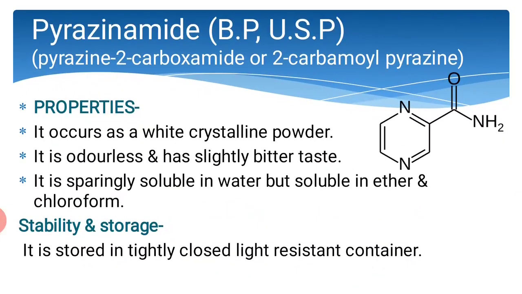Next is pyrazinamide. Chemical name pyrazine 2-carboxamide or 2-carbamyl pyrazine. Properties of this pyrazinamide are: it occurs as a white crystalline powder, it is odorless, it has a slightly bitter taste, it is sparingly soluble in water but soluble in ether and chloroform. The stability and storage is: it is stored in tightly closed light resistant container.